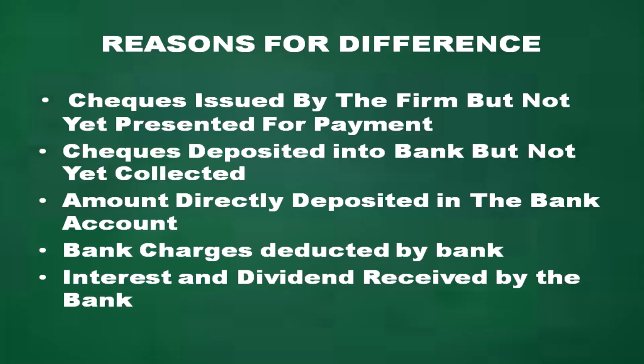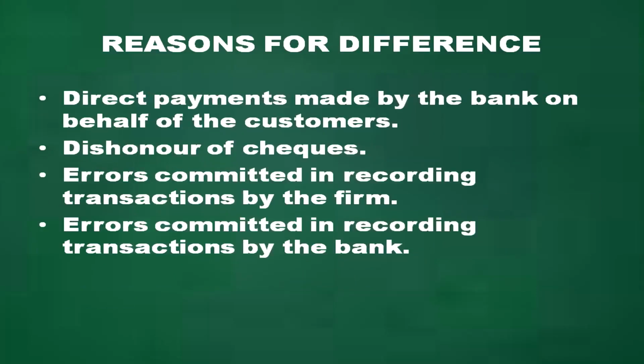Interest and dividend received by the bank. Direct payments made by the bank on behalf of customers. Dishonor of checks will also result in a difference in the cash book and passbook. Errors committed in recording transactions by the firm and errors committed in recording transactions by the bank will also create a difference in the cash book and passbook balance. Let us check one by one all these reasons.